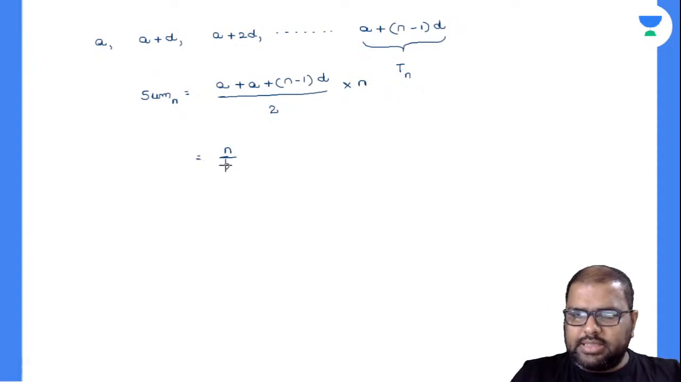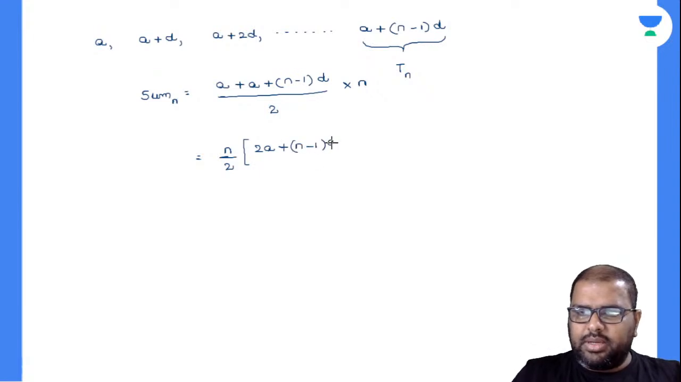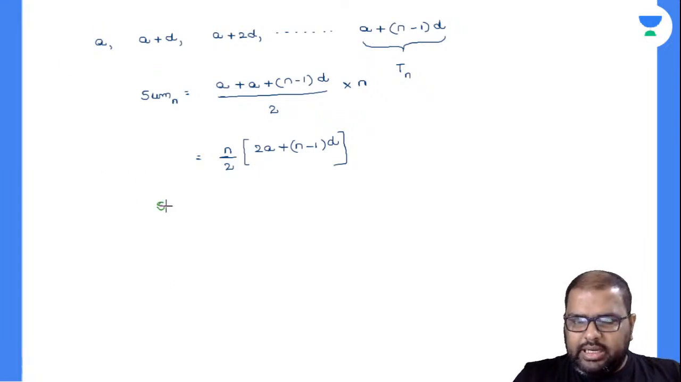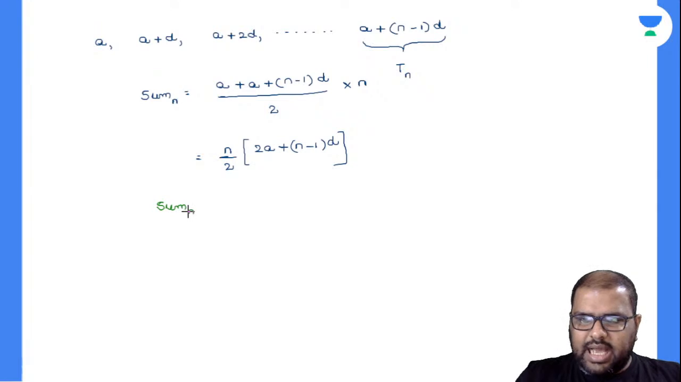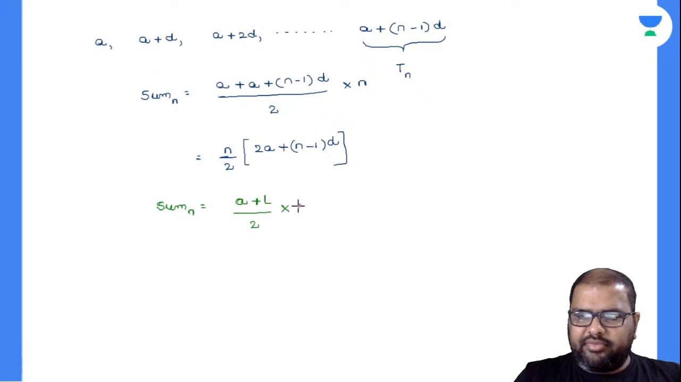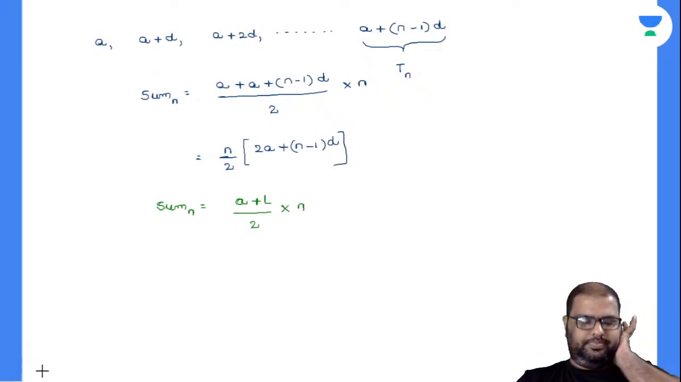I can write it like this according to your textbook way: a plus a will be 2a plus (n minus 1) into d. Is this your formula, what you observe in your textbooks? Or you can write the sum of n terms of an arithmetic series as first term plus last term, last term I'll write as L, divided by 2 into number of terms. You can write it like this also.